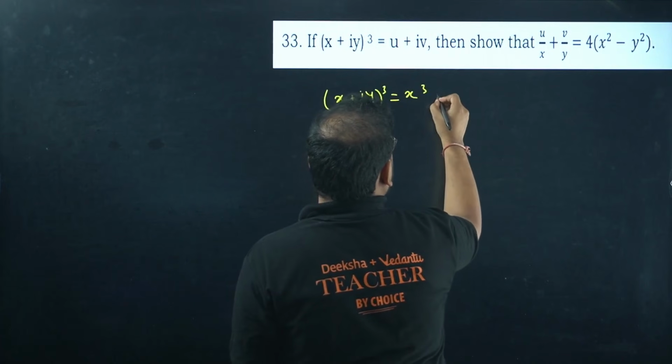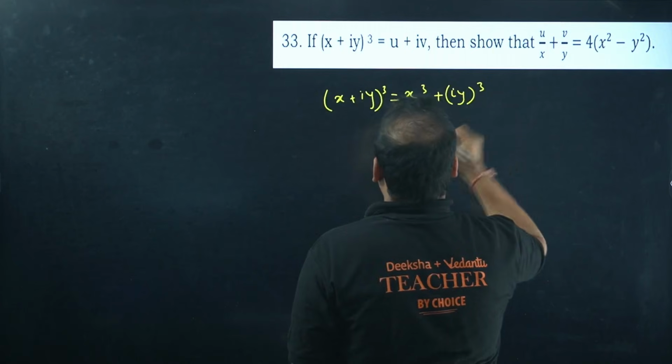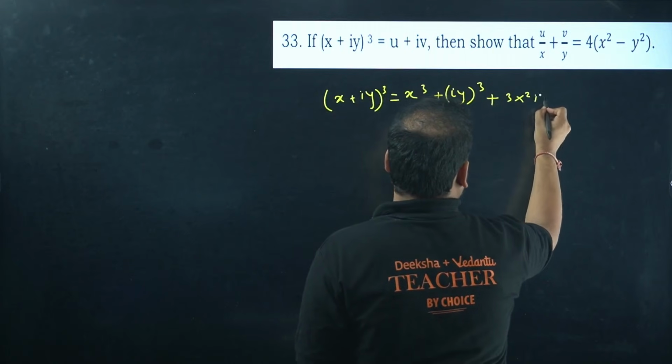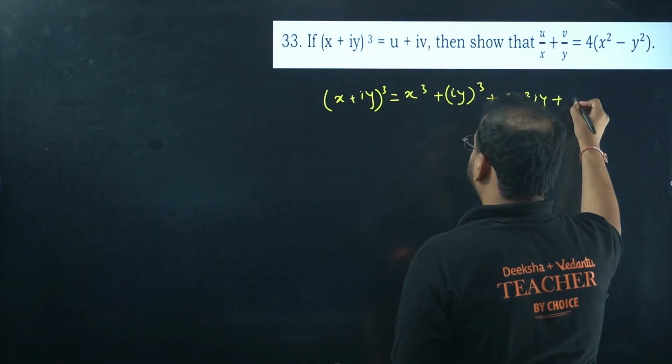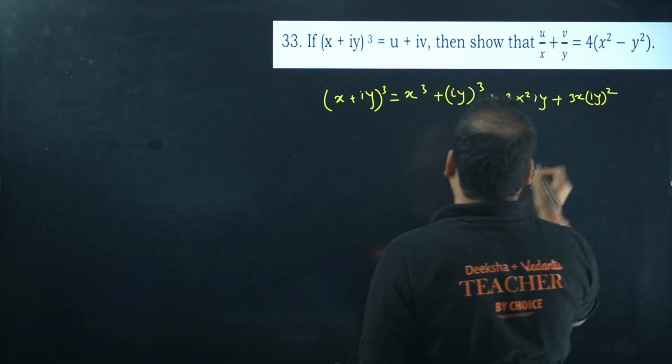x cube plus iy the whole cube, and you'll have plus 3x square iy, and over here plus 3x iy the whole square. Let me simplify this.